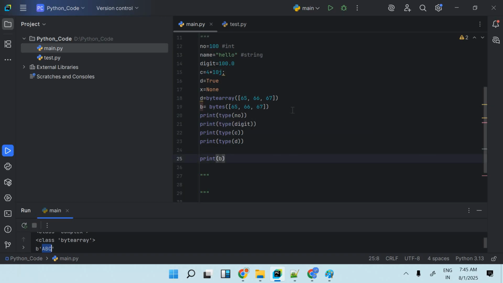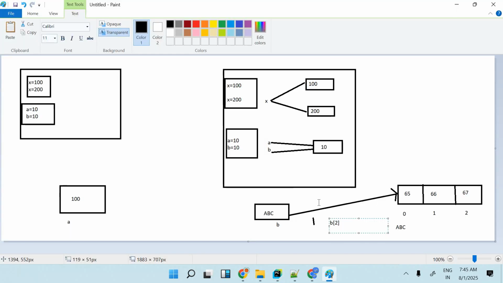That block has 3 different values, because we know that one variable cannot store multiple values. So if you want to store multiple values, you have to represent them through one particular block only. So B has an address, and that block has index 0, 1, 2, and it is pointed to with the index only. B of 0 is the first value, B of 1 the second value, B of 2 the third value. Like that it will represent the values.